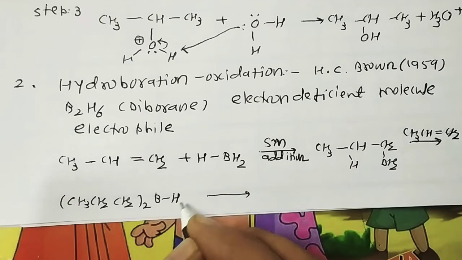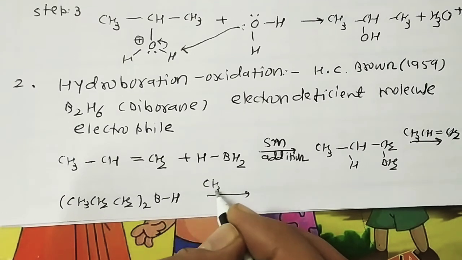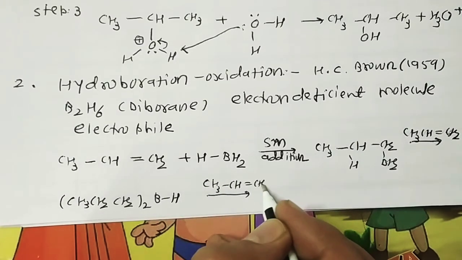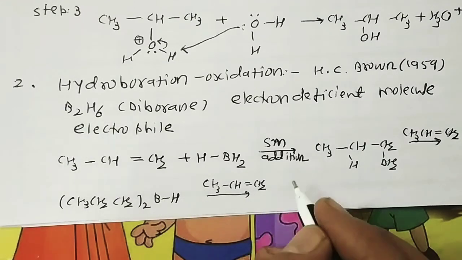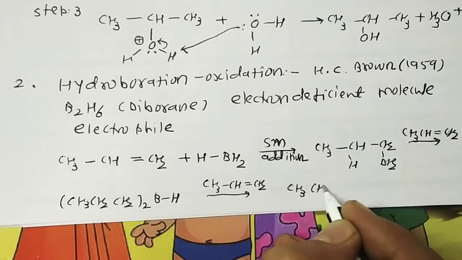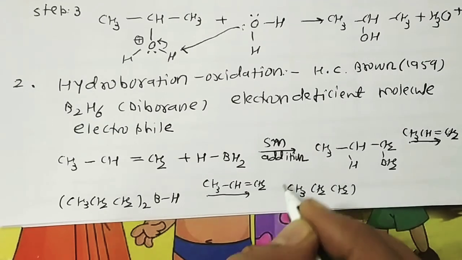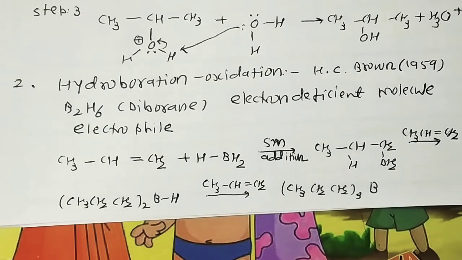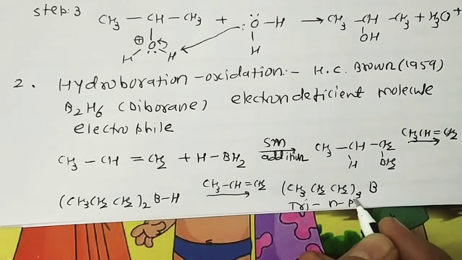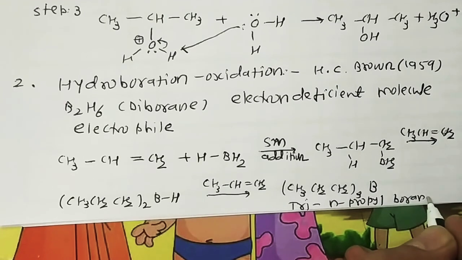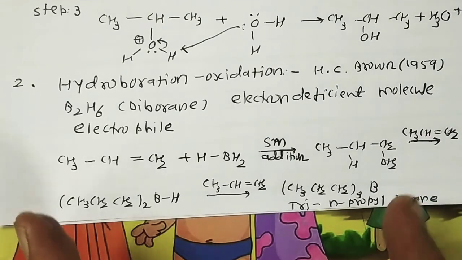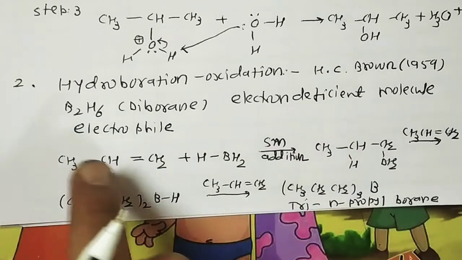Once more, because there is still hydrogen present, one more CH3 CH double bond CH2 adds. So it's converted into CH3 CH2 CH2 three times B. The name of this compound is tri-n-propyl boron. This step is called hydroboration.